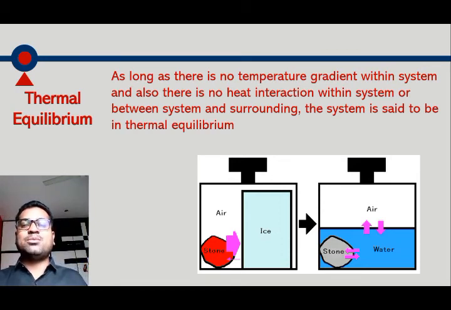If any system is not in equilibrium condition, it will get converted into equilibrium condition. If there is an unbalanced force, that will get converted into acceleration. If there is a temperature gradient, there will be heat transfer until temperature becomes the same. And if there is a chemical non-equilibrium condition, then the system will rearrange its atoms and get converted into a stable component. So that is about thermodynamic equilibrium.